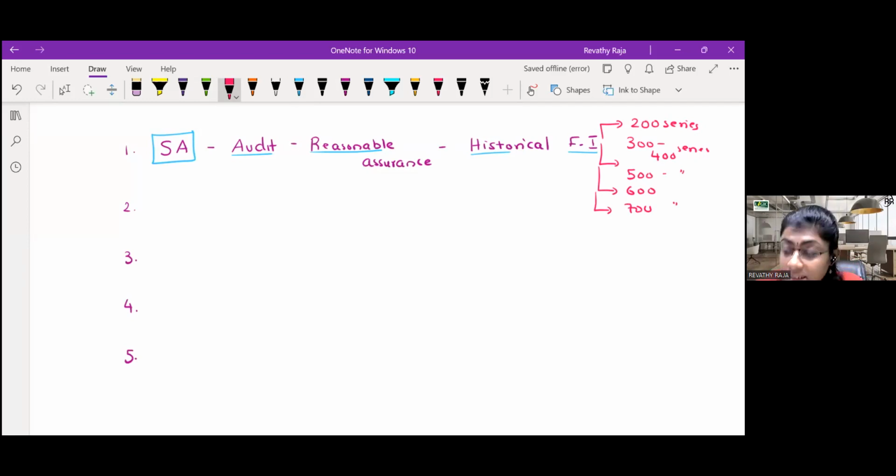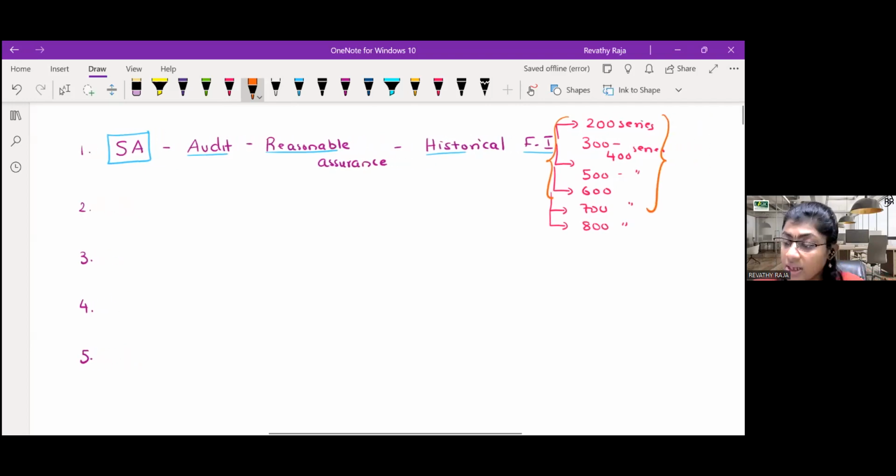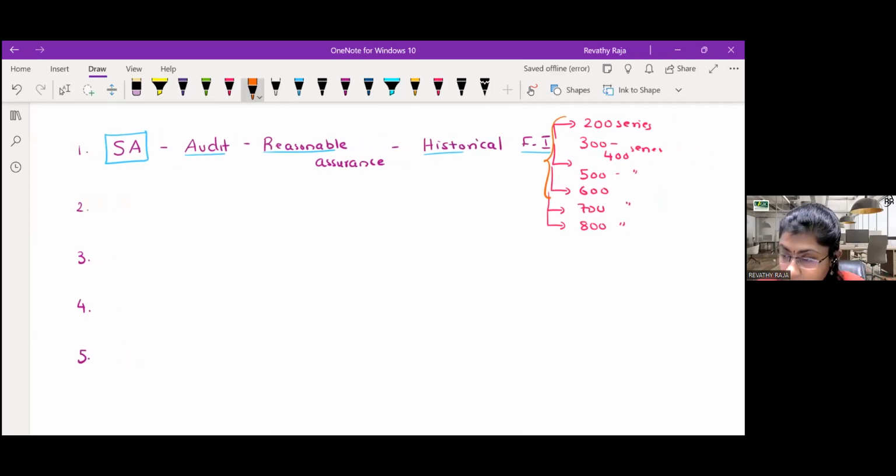And it doesn't end here. It ends with the 800 series. The standards from 200, 300, 400, 500, 600, 700 are in our material, chapter number 1 to 7.